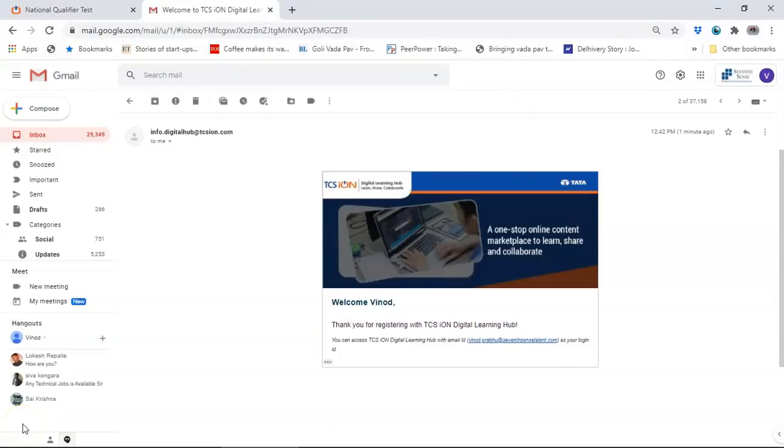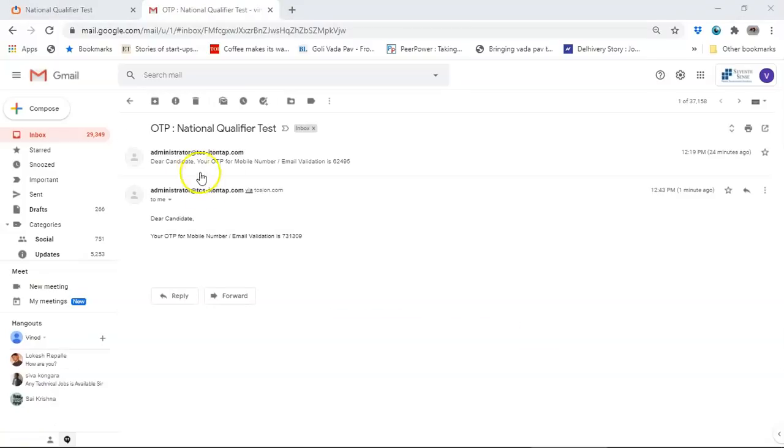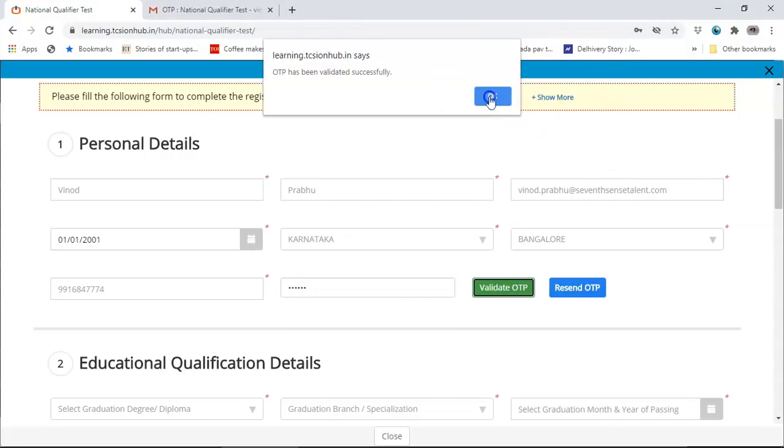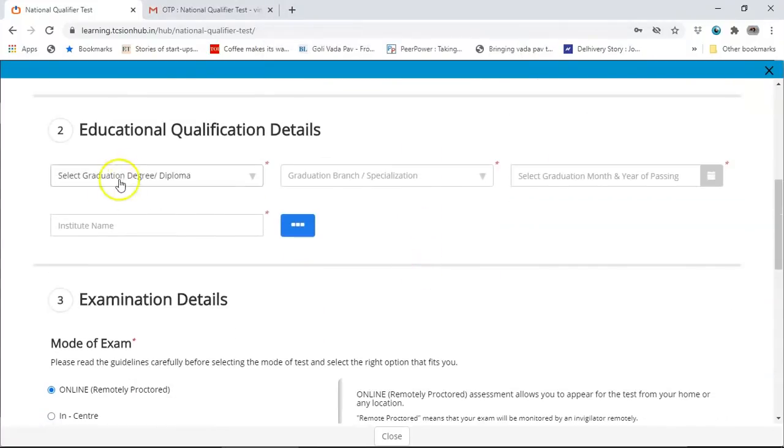You will get an email like this from info.digitalup@tcsion.com. You will also get an OTP for the National Qualifier Test. Use this 6-digit OTP and apply. Please enter the 6-digit OTP. Click on validate OTP. The OTP has been validated. Then enter your educational qualification details.